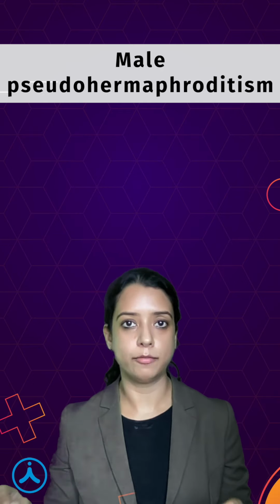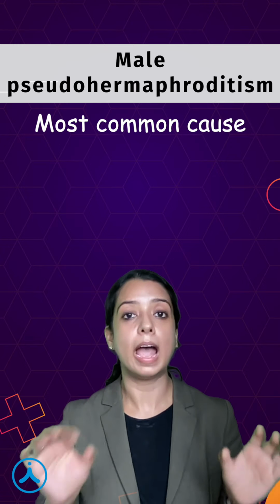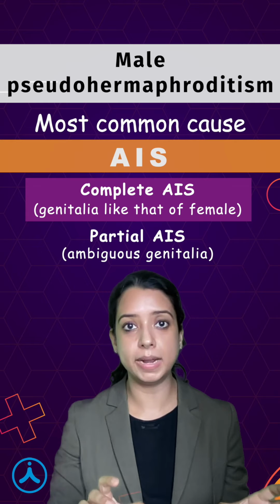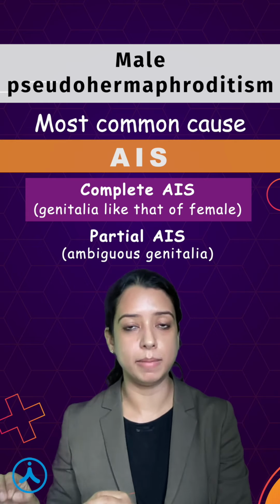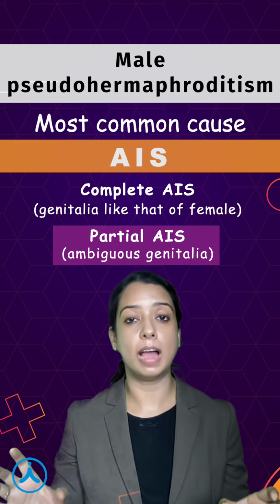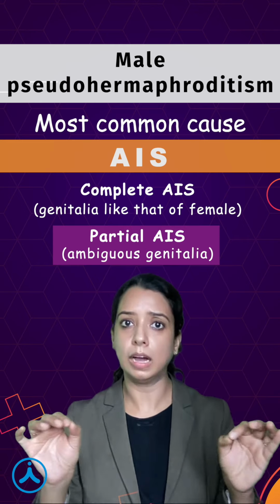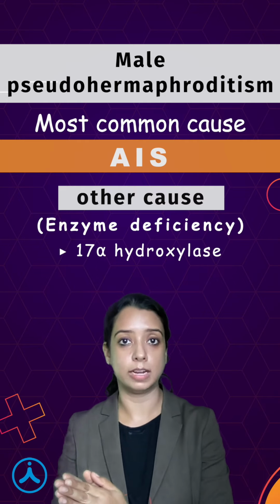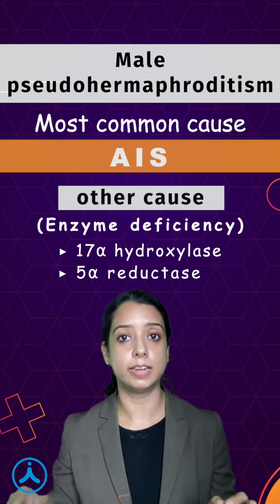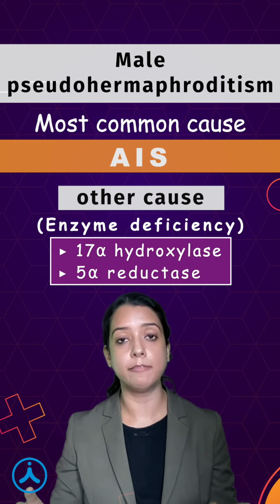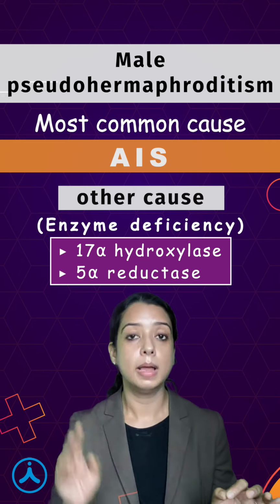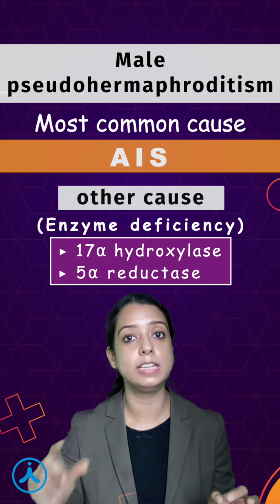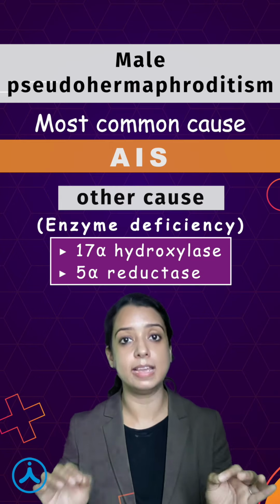Next, male pseudohermaphroditism. The most common cause is androgen insensitivity syndrome, which can be complete or partial. When it is complete, the genitalia are exactly like that of a female. But when it is partial, the baby will have ambiguous genitalia. Other common causes are rare enzyme deficiencies like 17 alpha hydroxylase deficiency or 5 alpha reductase deficiency. These two enzyme deficiencies have become very important since the last 2 years because in INI-CET, questions have been specifically asked on these two enzyme deficiencies. So it has become very important.